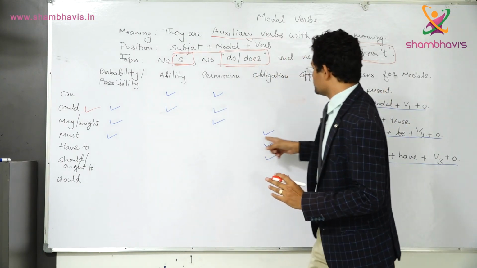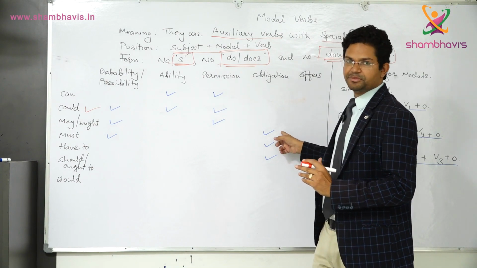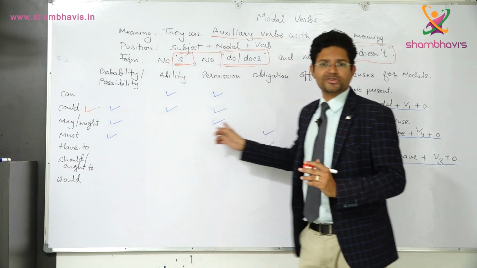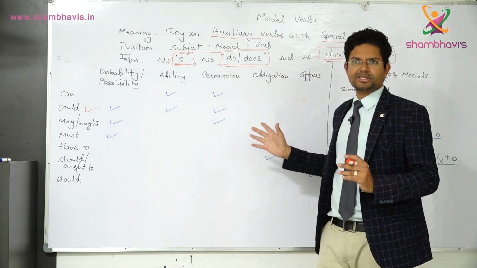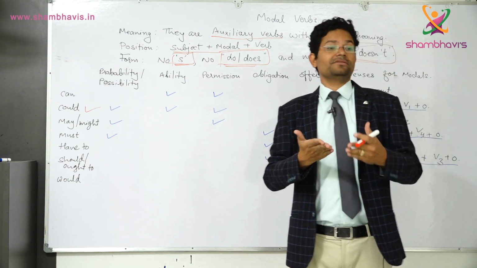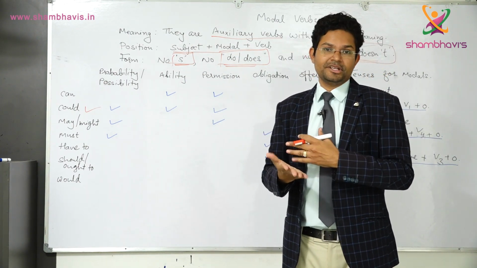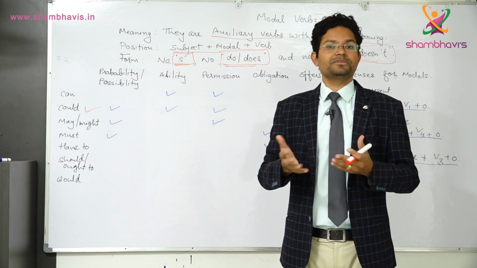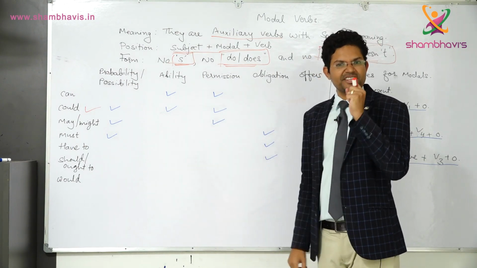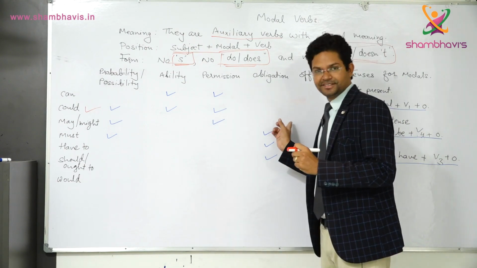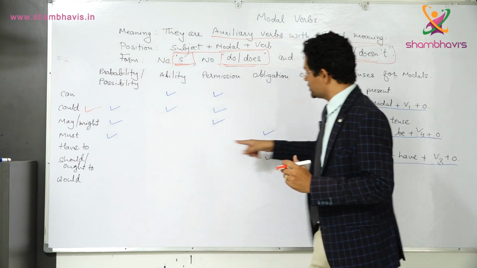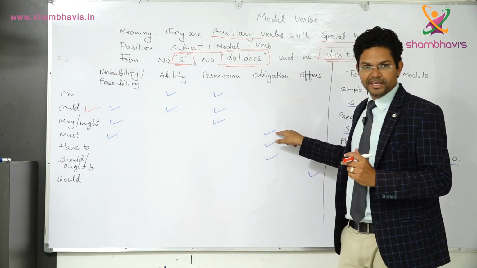Number 2, it is also used for obligation. What is the meaning of obligation? It is duty. Actually, must is used for strong obligation. For example, concerning the law, let's say, you must have a license when you drive. So it is law, it is a rule, somebody has made it, and in that case we use must, which is a very strong obligation. Okay, so must is used for probability, possibility, and it is also used for obligation.